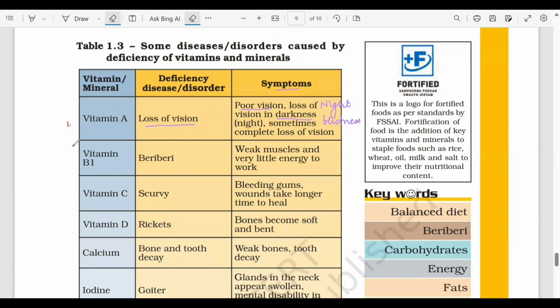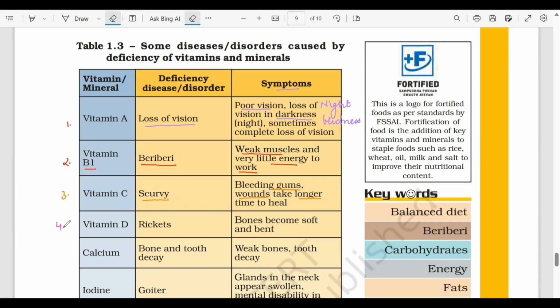Next is vitamin B1. विटामिन B1 डेफिशिएंसी को बेरी बेरी कहते हैं. इसमें मसल्स बहुत वीक हो जाते हैं and we will have very little energy to do any kind of work. Third is deficiency of vitamin C. This is called scurvy. Now, such a child will have bleeding gums. Okay, उनके जो gums होते हैं जो teeth को hold करते हैं उसमें से blood निकलेगा. And जो wounds, अगर हमें खेलते टाइम कोई cut लग गया तो wound को heal होने में it will take more time.